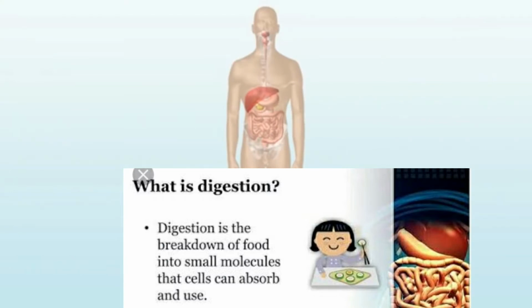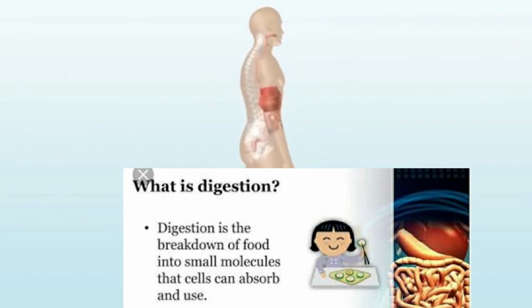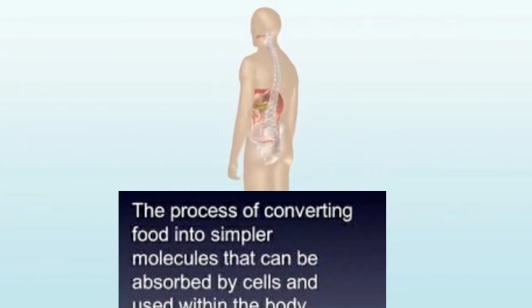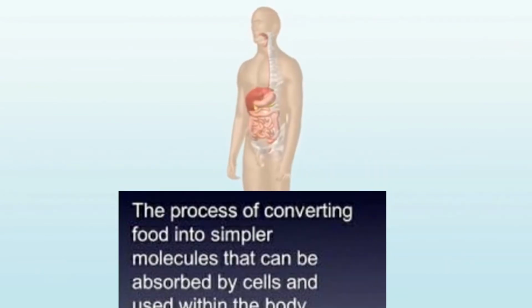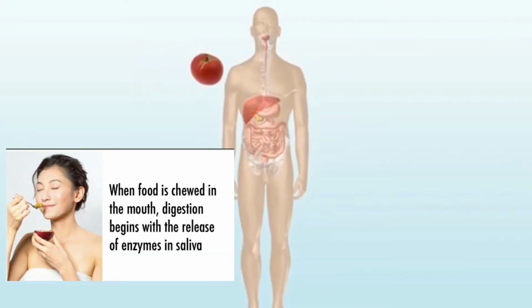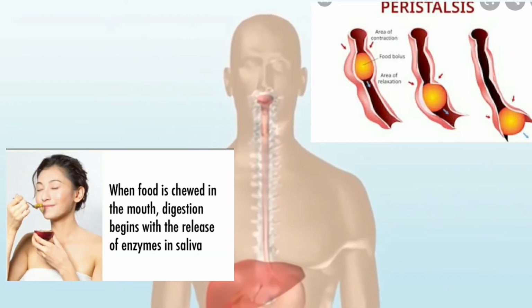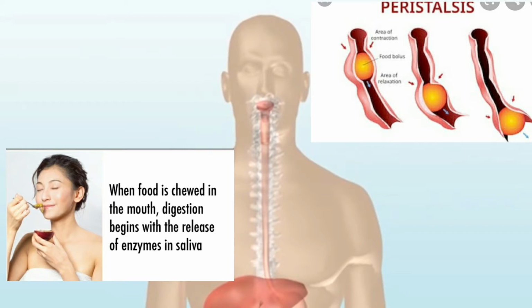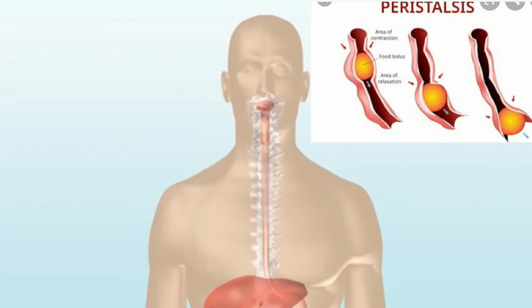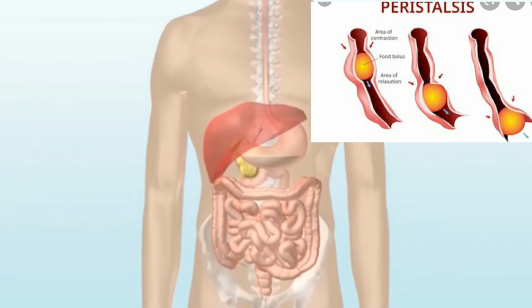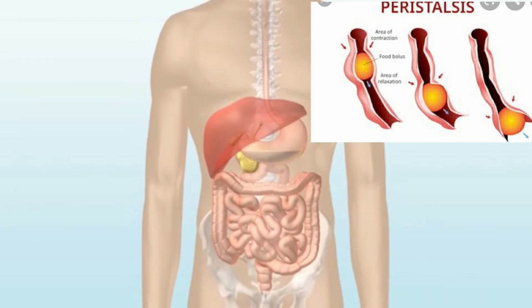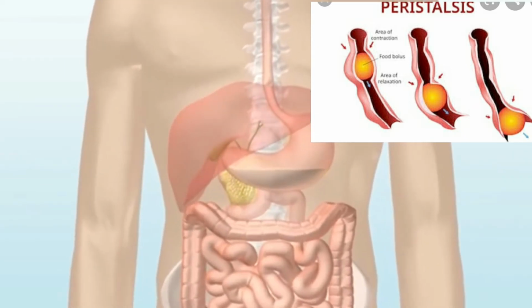What is digestion? Digestion is the breakdown of food into small molecules that cells can absorb and use. The process of converting food into simpler molecules that can be absorbed by cells is called digestion. When we take food, it is digested in the mouth and passed on through the esophagus by peristaltic movement. The food is passed into the stomach.